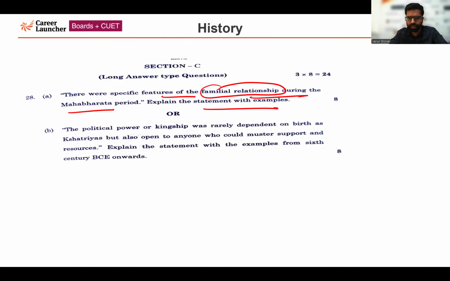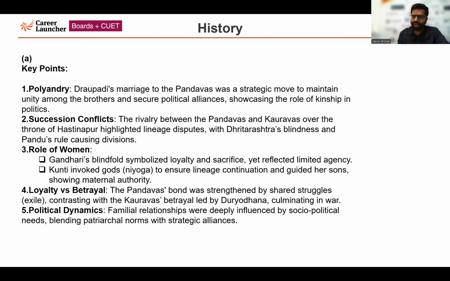First of all, I'll be talking about this. These points you could have written. Polyandry, basically when a single woman could marry more than one man. That is the meaning of polyandry. And in the Mahabharata, a very important story, we all are aware of it: Draupadi's marriage to the Pandavas. It was considered to be a strategic move to maintain unity among the brothers. So you could have written this point. Basically, securing political alliances. Second point is the succession conflict which existed between the Pandavas and Kauravas. We are all aware of the Mahabharata, basically the war.